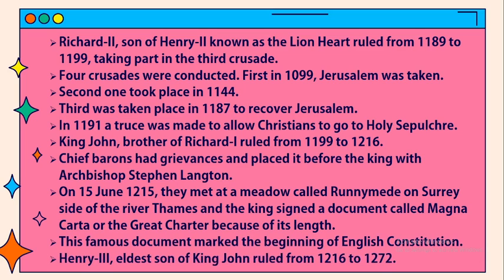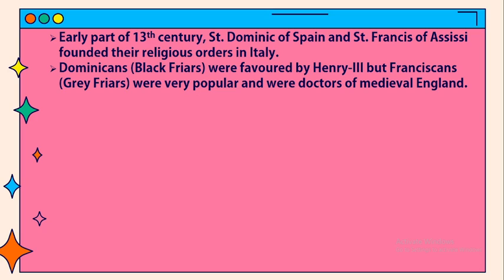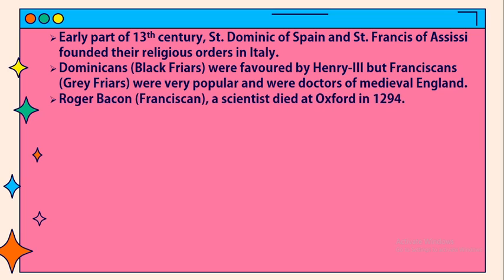Henry III, eldest son of King John, ruled from 1216 to 1272. In the early part of the 13th century, St. Dominic of Spain and St. Francis of Assisi founded their religious orders in Italy. Dominicans, Black Friars, were favored by Henry III, but Franciscans, Grey Friars, were very popular and were the doctors of medieval England. Roger Bacon, a Franciscan and scientist, died at Oxford in 1294.